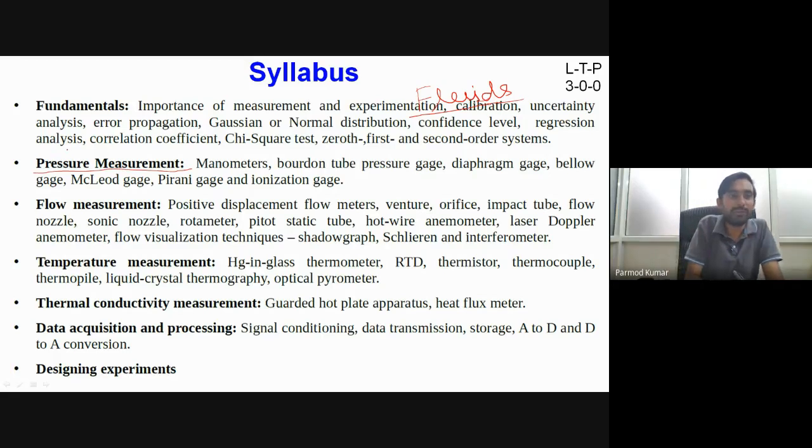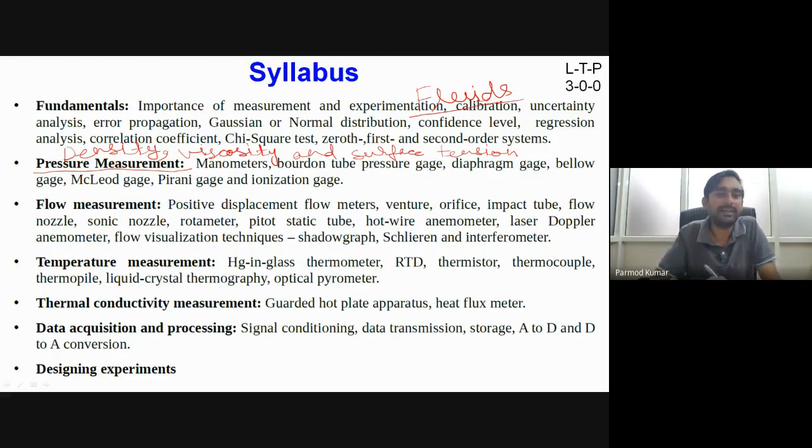Immediately after fundamentals, we will be discussing the techniques for measurement of density, viscosity, and surface tension. When we are having the association of multiple phases, we'll talk about measurement of surface tension also.